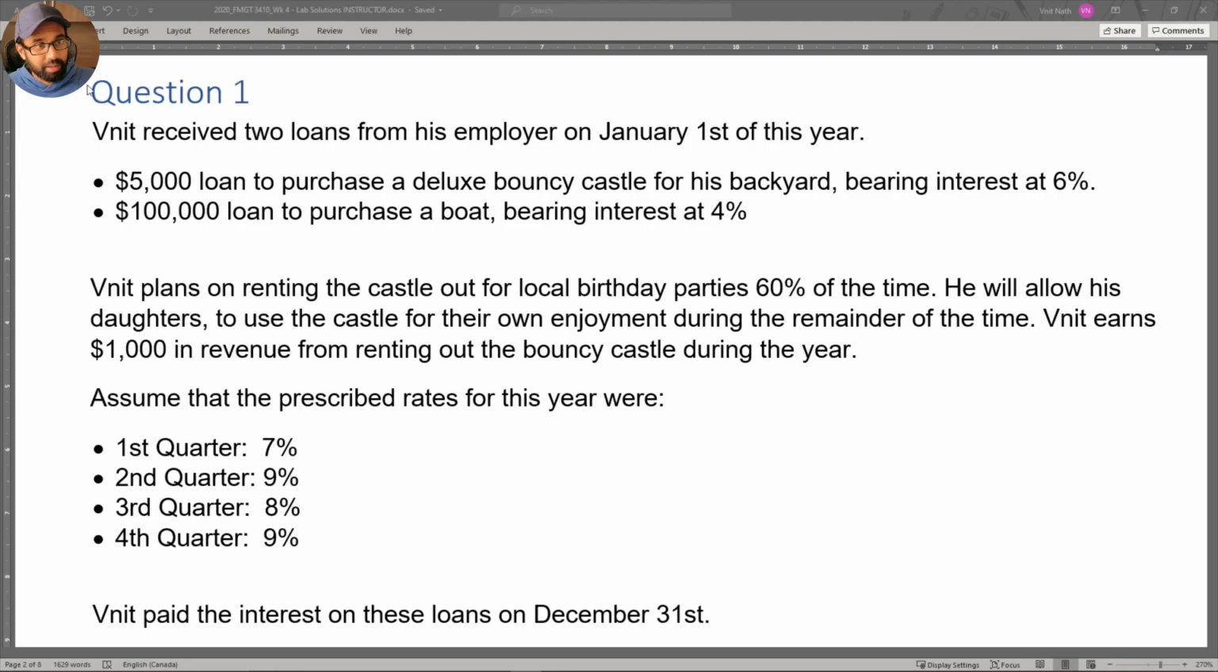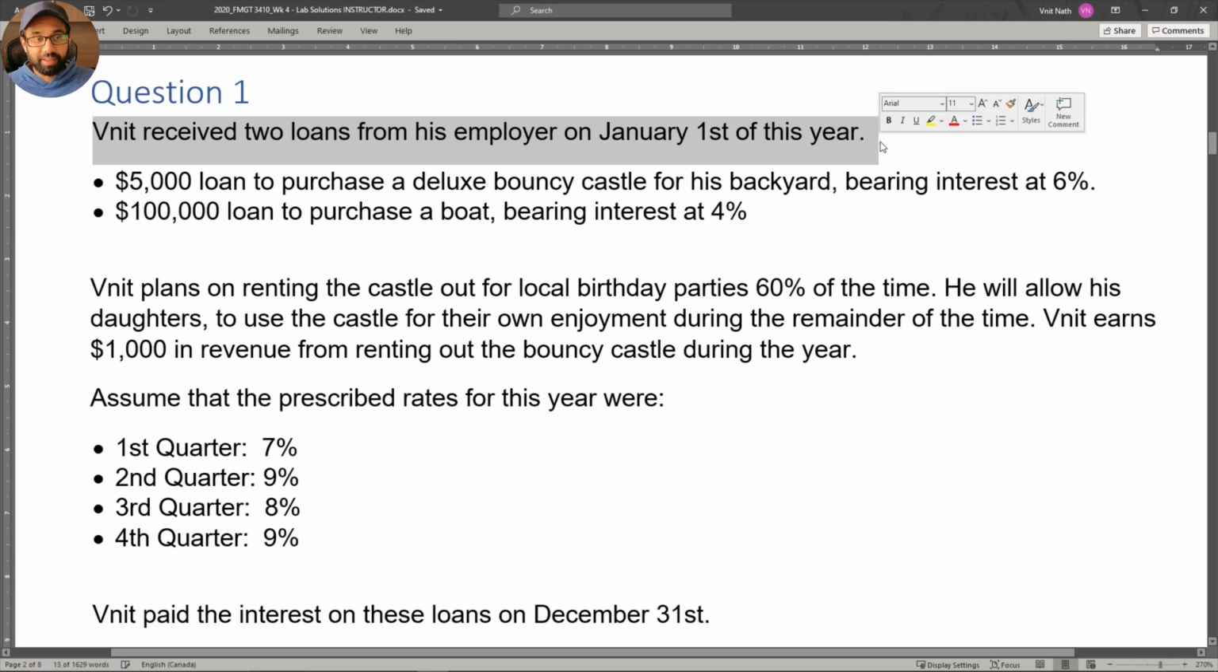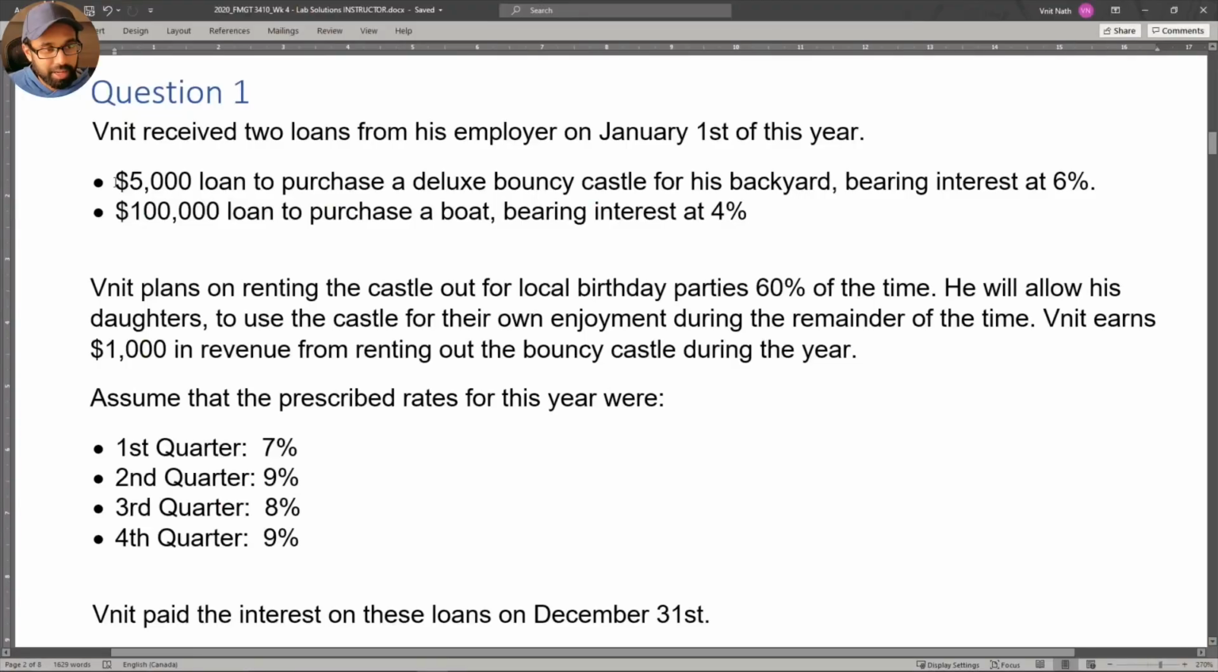Lab 3, question 1. Vineet received 2 loans from his employer on January 1st of this year. My employer doesn't even pay me for all of the work that I actually do. They're never going to give me a loan. So this is a made-up fictitious question, but still worth going through. Let's take a look at each loan. A $5,000 loan to purchase a deluxe bouncy castle for his backyard, bearing interest at 6%, and a $100,000 loan to purchase a boat bearing interest at 4%.